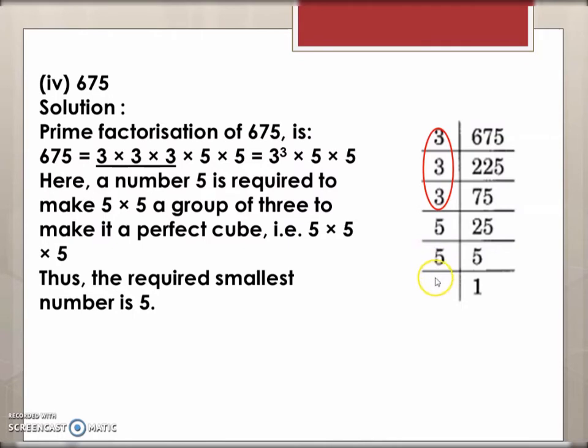If you have one more 5 here as a prime factor, then it could have been a perfect cube. So 5 is that smallest number which has to be multiplied with 675 to make it a perfect cube.